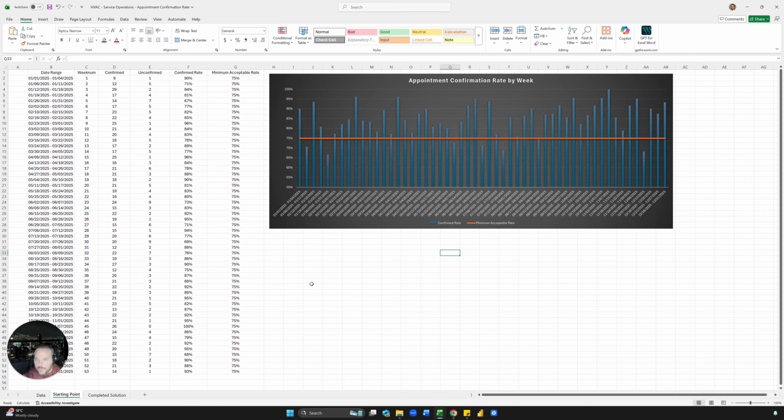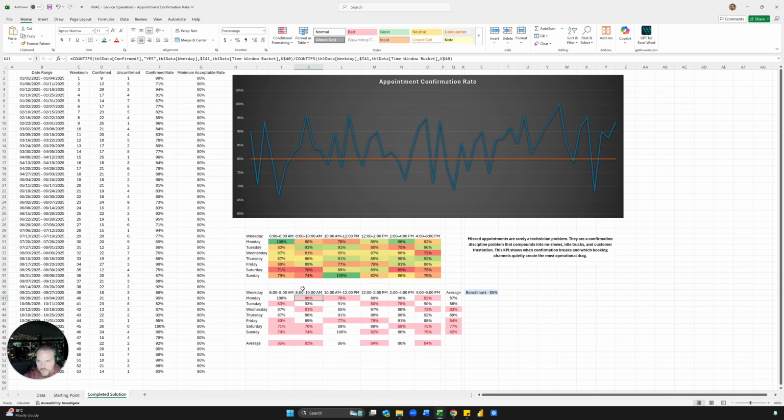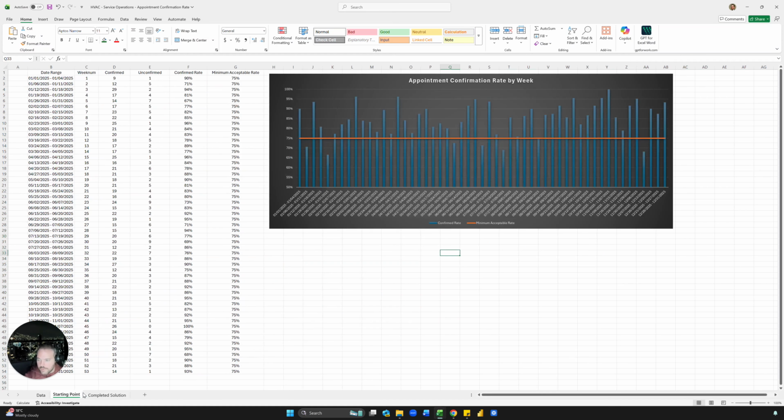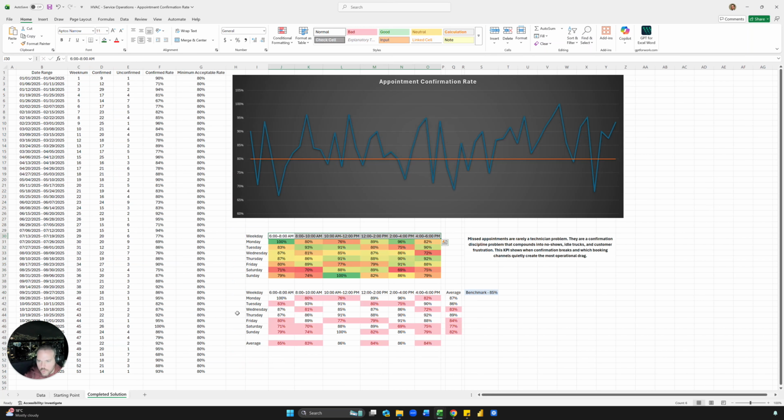Okay, so the next thing that we want to do are the heat maps, and the heat maps are going to be days of the week, and then the bin. If you remember, we did the bin before of the appointment schedule time. So we can just type in the word Monday, and then we can just drag this down, and it'll automatically fill. And you can go to Sunday, but I'm pretty sure there's no. Okay, there is some Sunday data here, but it's not much Sunday data.